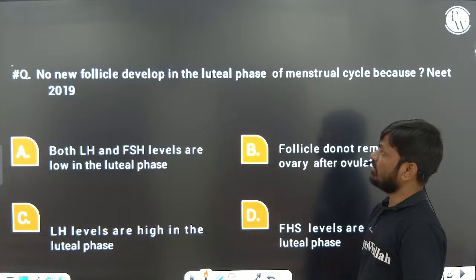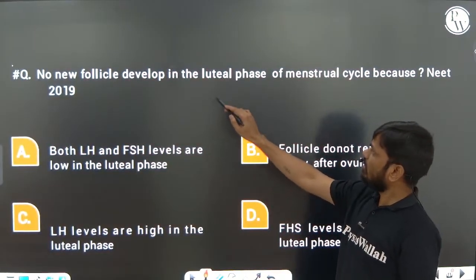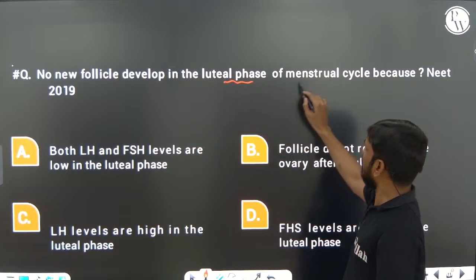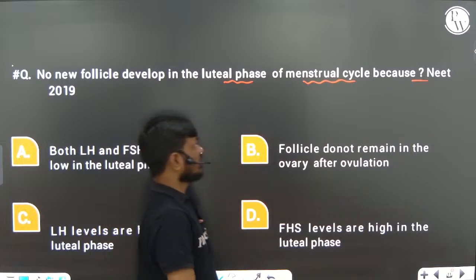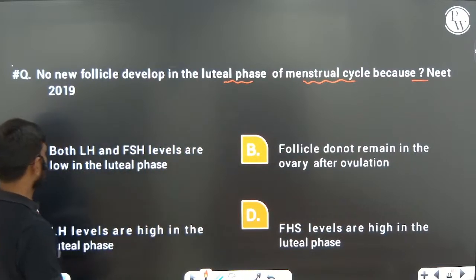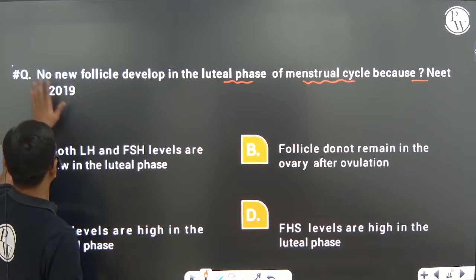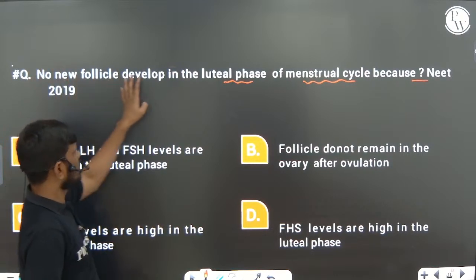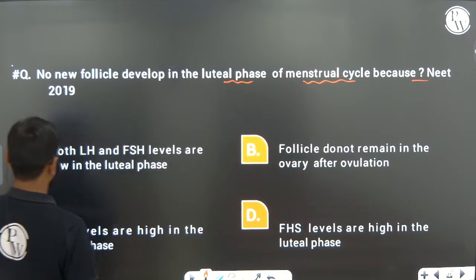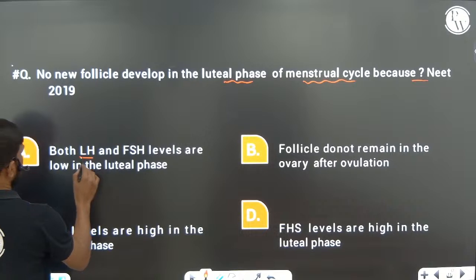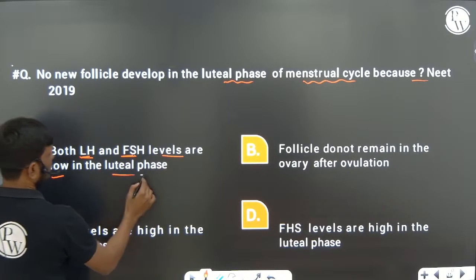Okay, next one. No new follicles develop in the luteal phase of the menstrual cycle because... So this is the NEET 19 question, corona period time. Which of the following events? No new follicle develops in the luteal phase. Why? Both LH and follicle stimulating hormone levels are low in the luteal phase.